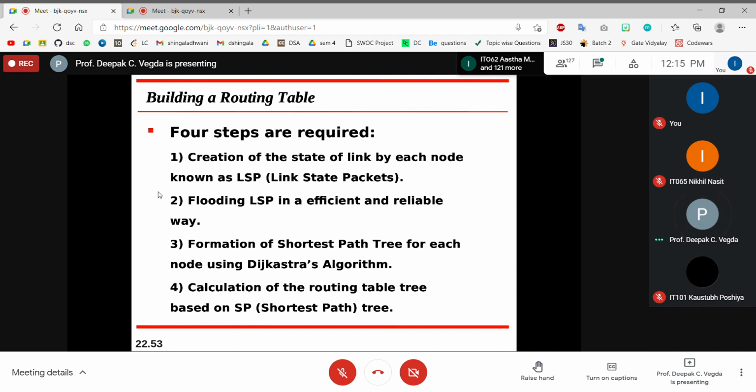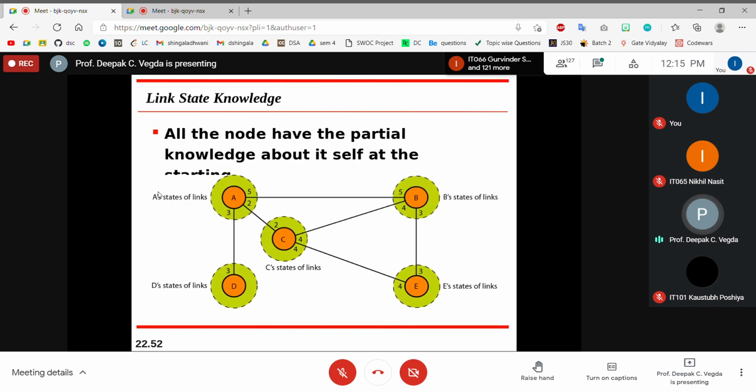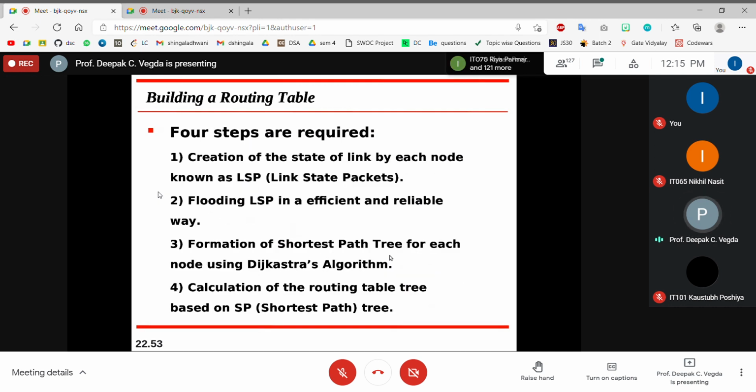Okay, so up to this, you flood the LSP packet. Flooding means you forward it to all others. We'll see how your router will flood it to others. So your neighbors will come to know: A's LSP packet will be here, here and here, D's LSP packet will be to A, C's LSP packet will be to A, B and E, E's LSP packet will be to C and B, B's LSP packet will be to A, C and E. So everyone started flooding their LSP packets.